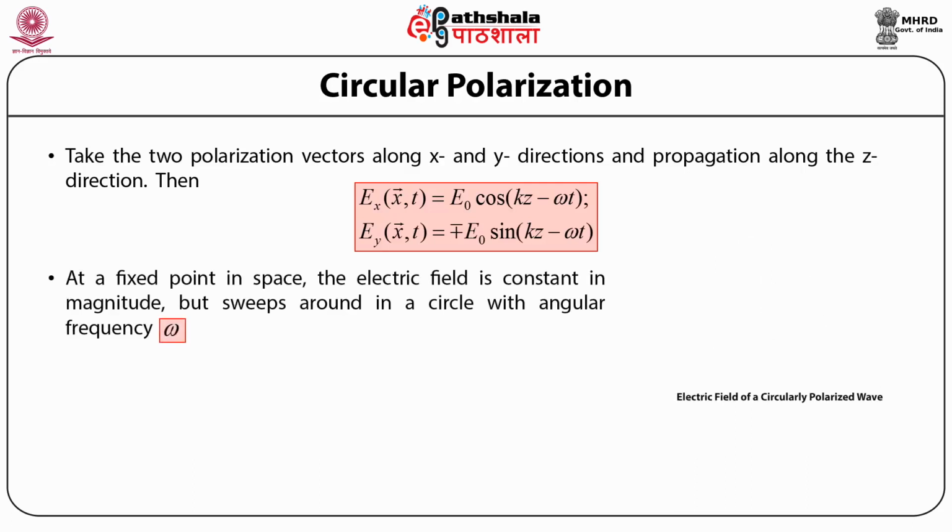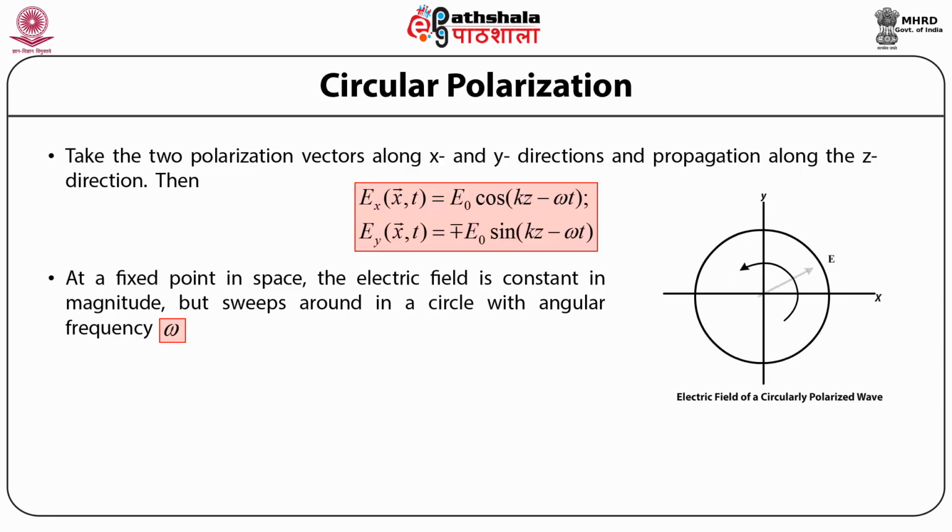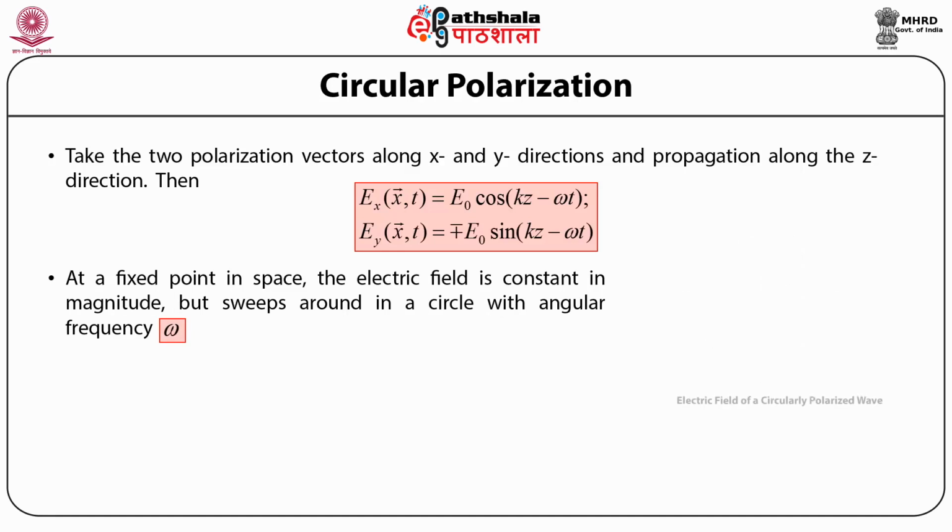So at a fixed point in space, the electric field is constant in magnitude but sweeps around in a circle with angular frequency omega. So basically this is how we define the circular polarization.